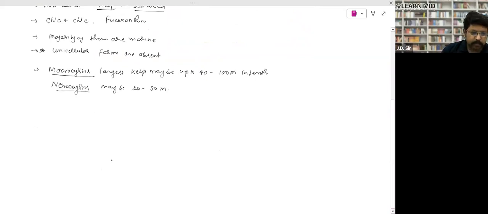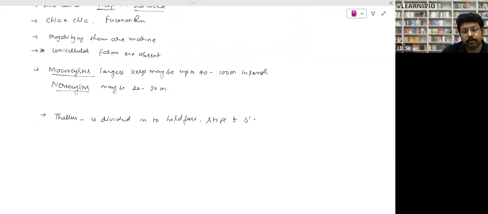Right. So the plant body is a thallus-like body. The thallus is divided into three parts. We have understood. It is divided into a root-like structure that is called holdfast. Then stipe, which is a stem-like structure, and blade, that you have already seen in the diagram. And they have the air vesicle or air bladder that provides them buoyancy. That is the largest algae. How do they stand like this? So they have air bubbles, right?